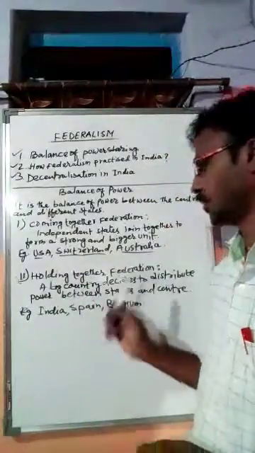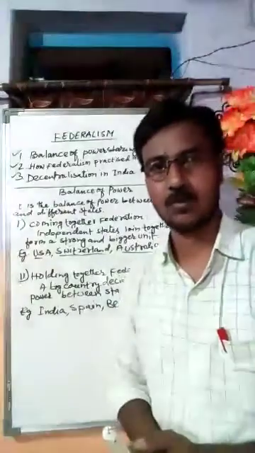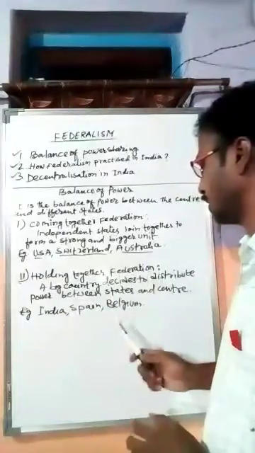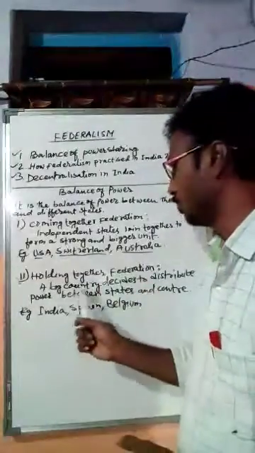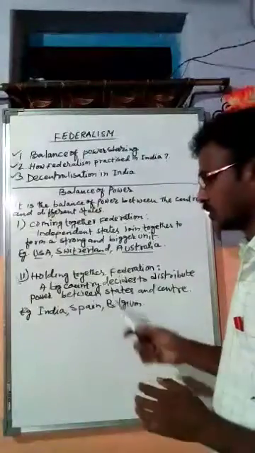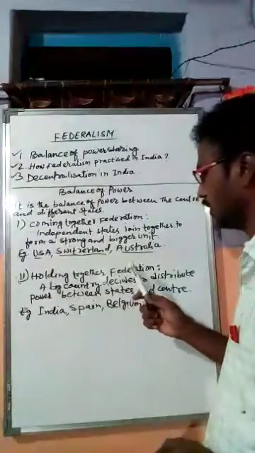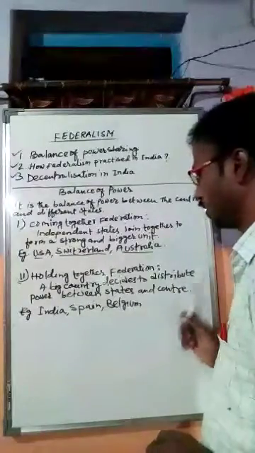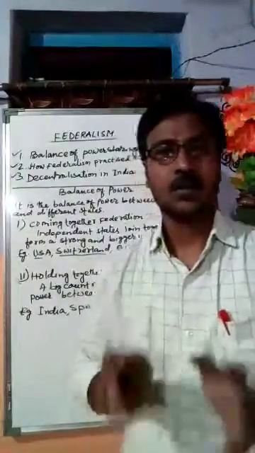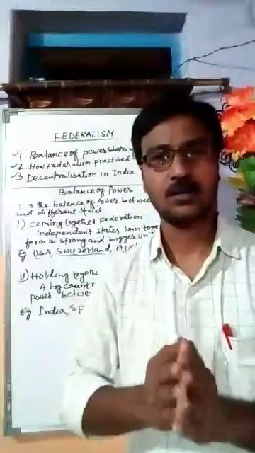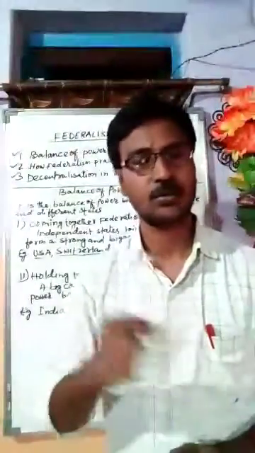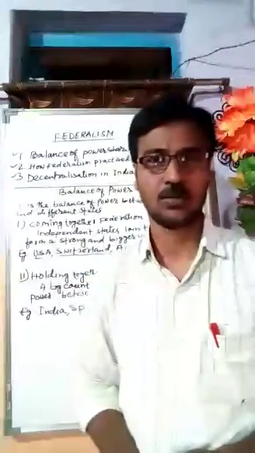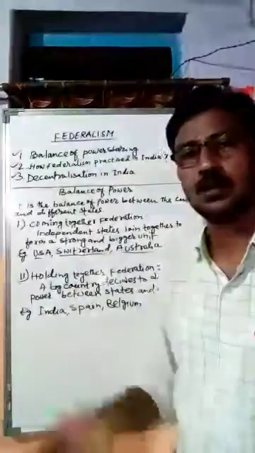Coming to the holding together federation, the second type of balance of power. In holding together federation, a big country decides to distribute power between the states and the center. So in this we see that the country is divided into different states, different constituent units, and the power is distributed among the states and the central government. So this is called holding together federation.